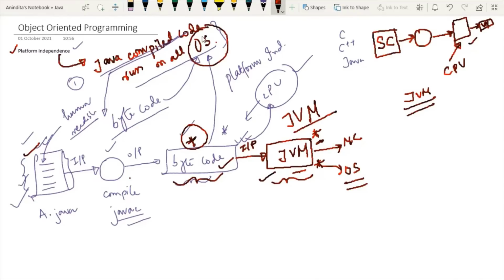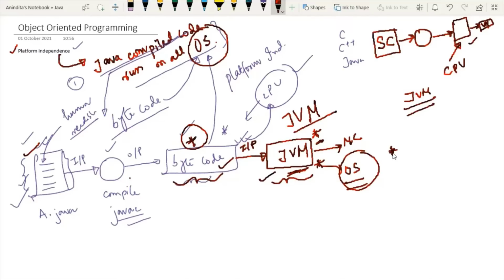However, you have to keep in mind the JVM component is operating system dependent, and you can prove it while downloading this JVM. However, overall, Java is still known as platform independent.